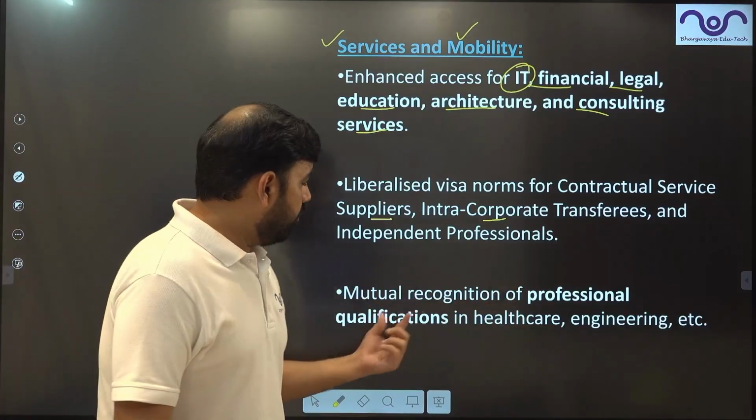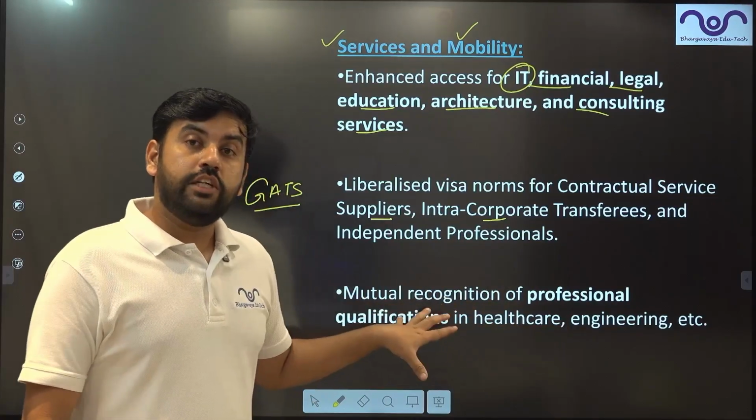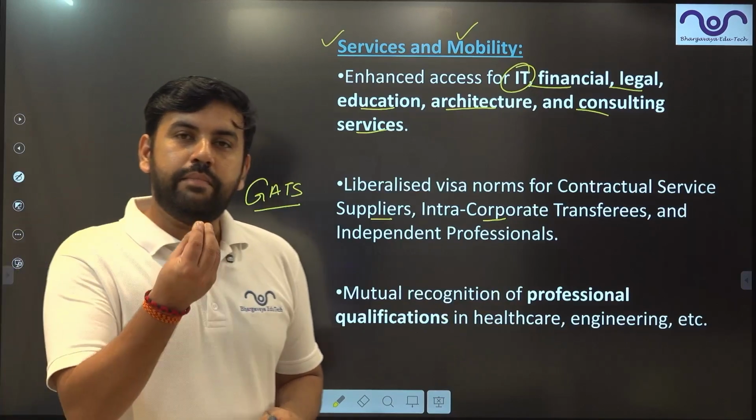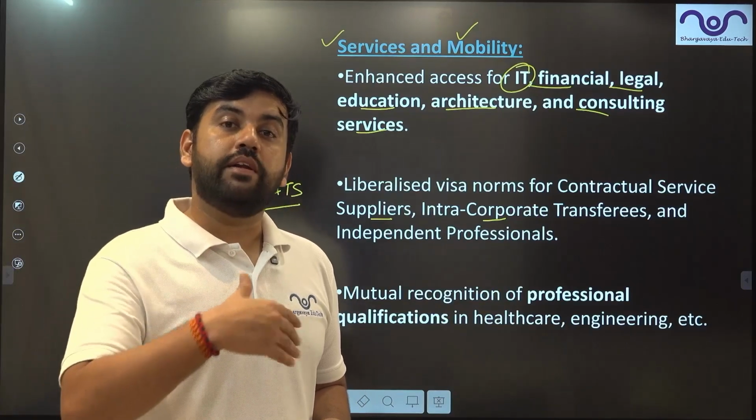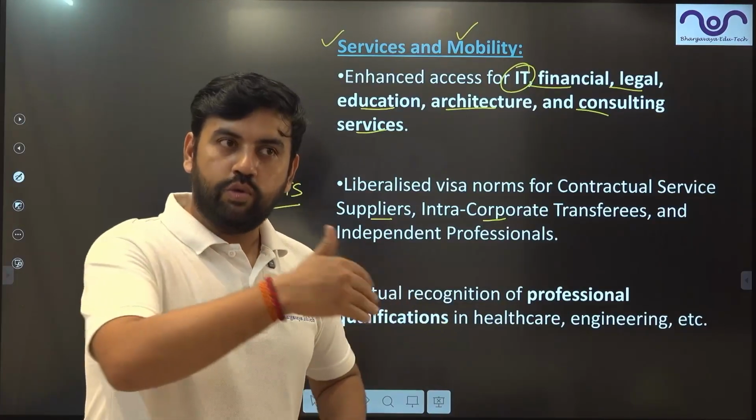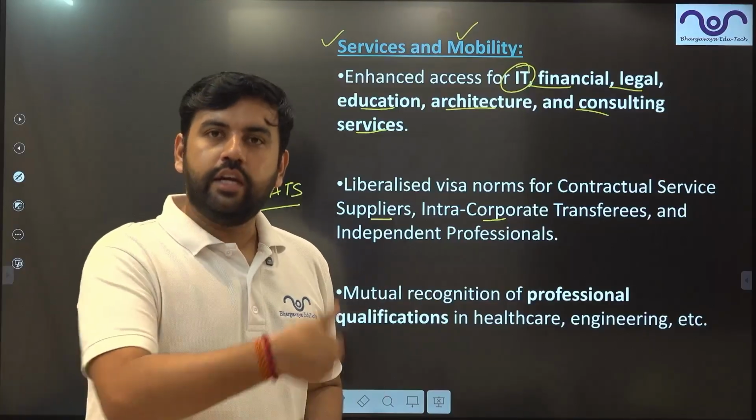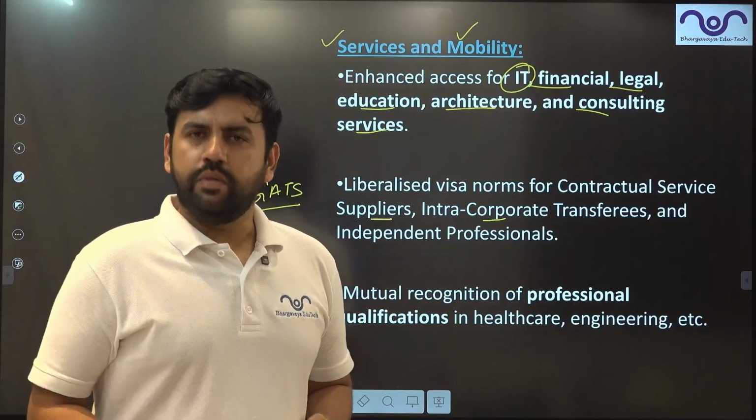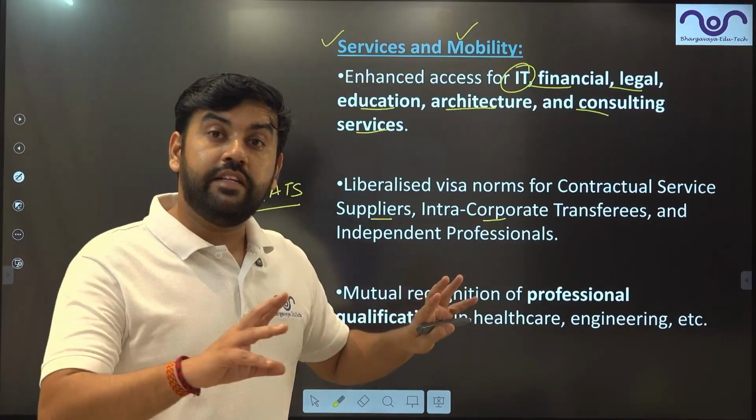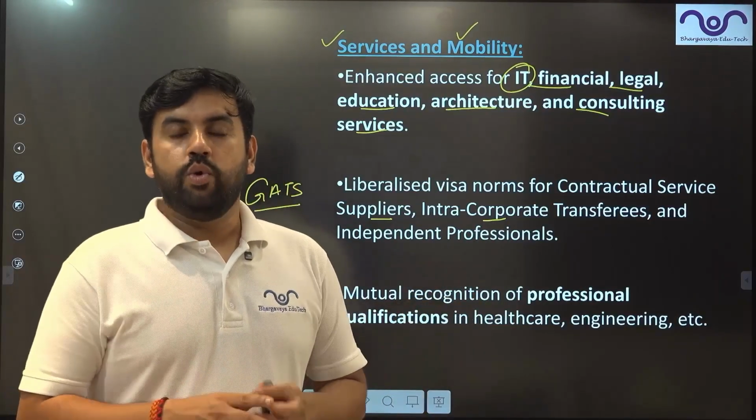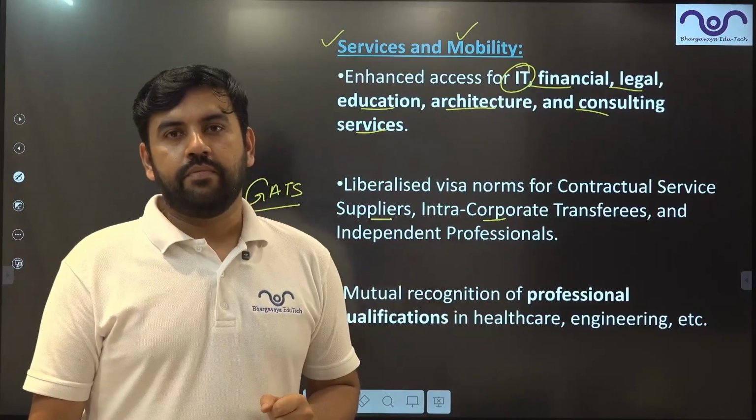Mutual recognition of professional qualifications in healthcare and engineers. Mutual recognition means what? So if a person gets a medical degree in India, that medical degree will now be recognized in Britain. So a person who became a doctor in AIIMS, Delhi, now he can go to Britain and start practicing over there. Basic registration will be required. Recognition will be provided. Previously, they were not recognizing. To work as a doctor in England, you needed to get a degree in England. Now that will be removed.